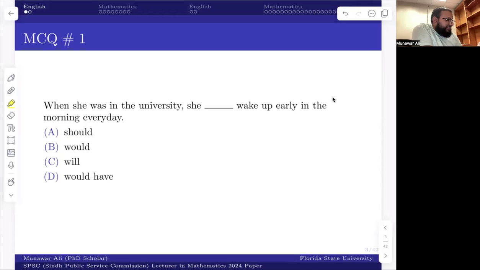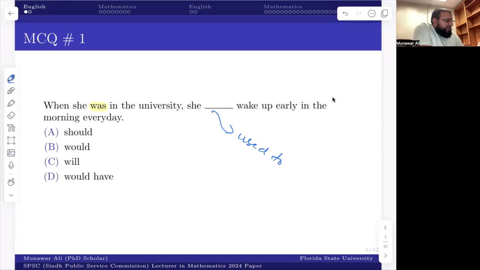It says: when she was in the university, she dash wake up early in the morning every day. One thing I should mention is that when she was in the university, this is the past tense. So to follow the laws of parallelism in English, I want the second clause to be in the past as well. Technically it should be, she used to wake up early in the morning. This should be the answer: when she was in the university, she used to wake up early in the morning.